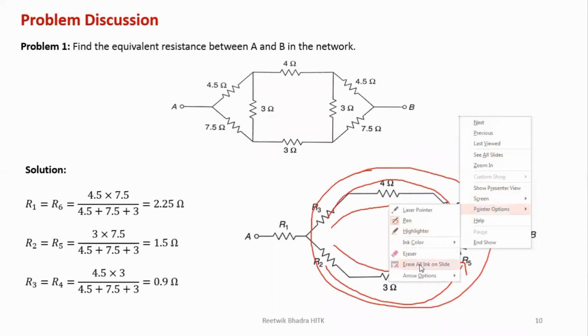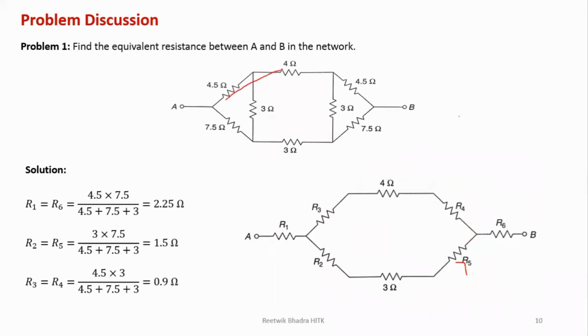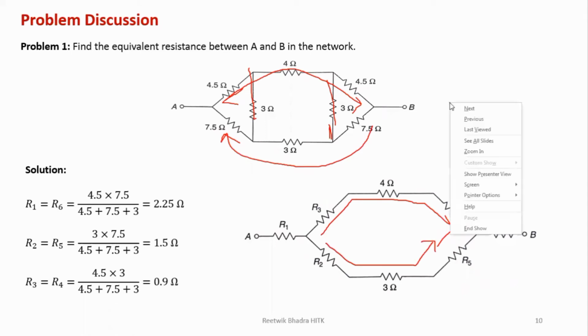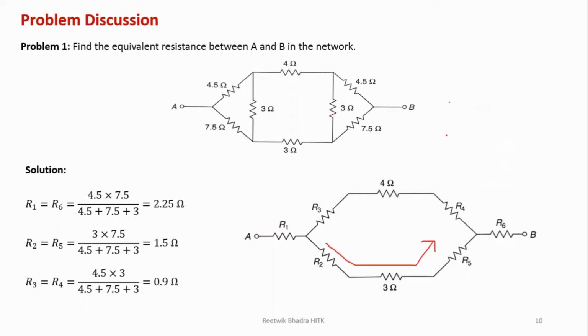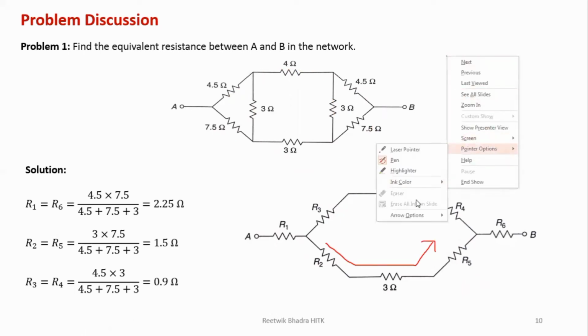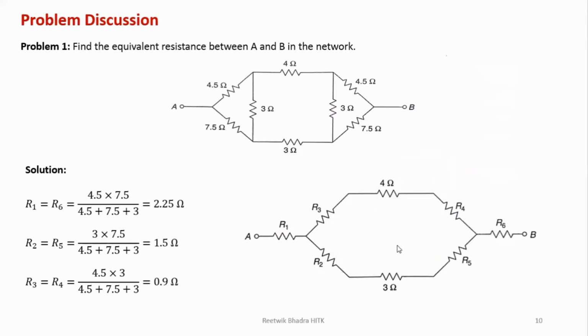This 3 comes in series. But could I have said that 4.5 is in series? No, because there is one branch over here. I couldn't say 7.5 is in series because there is a branch over here. But over here directly I can say these 3 are in series. So you can understand the utility of first solving the network in terms of star delta. Okay, so please look into the network and check.